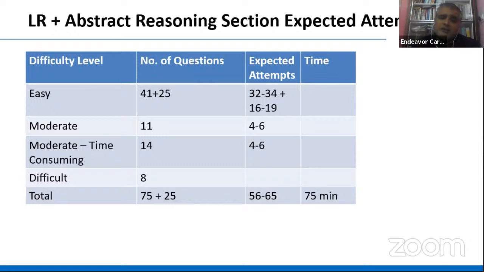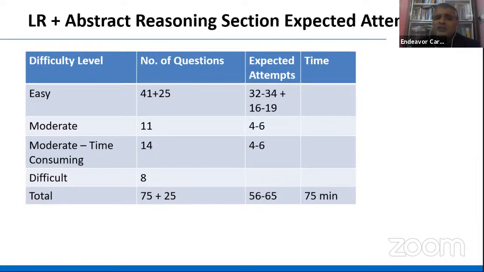Yes, lack of practice may be one reason, but give yourself some time. That's why I told you clearly, don't be judgmental about yourself, give yourself some time, and later on you will realize, oh, it was quite doable. And out of 25 questions of visual reasoning, I expected 16 to 19 to be a good attempt. In the moderate level there were 11 questions. Since it is moderate level, and since we already invested lots of time in the easy level, we'll have less time for these.